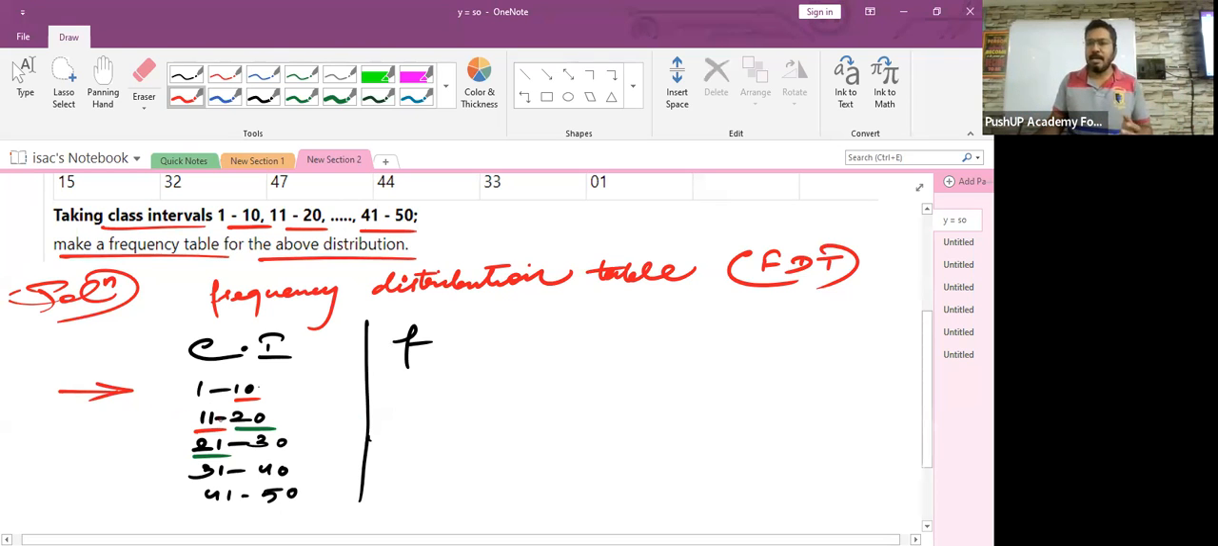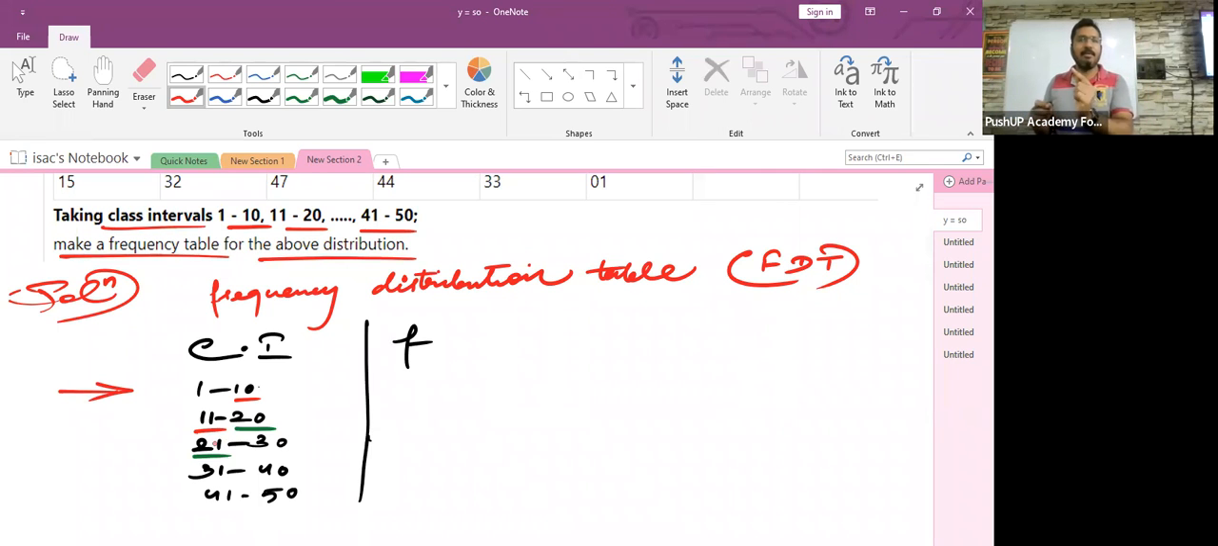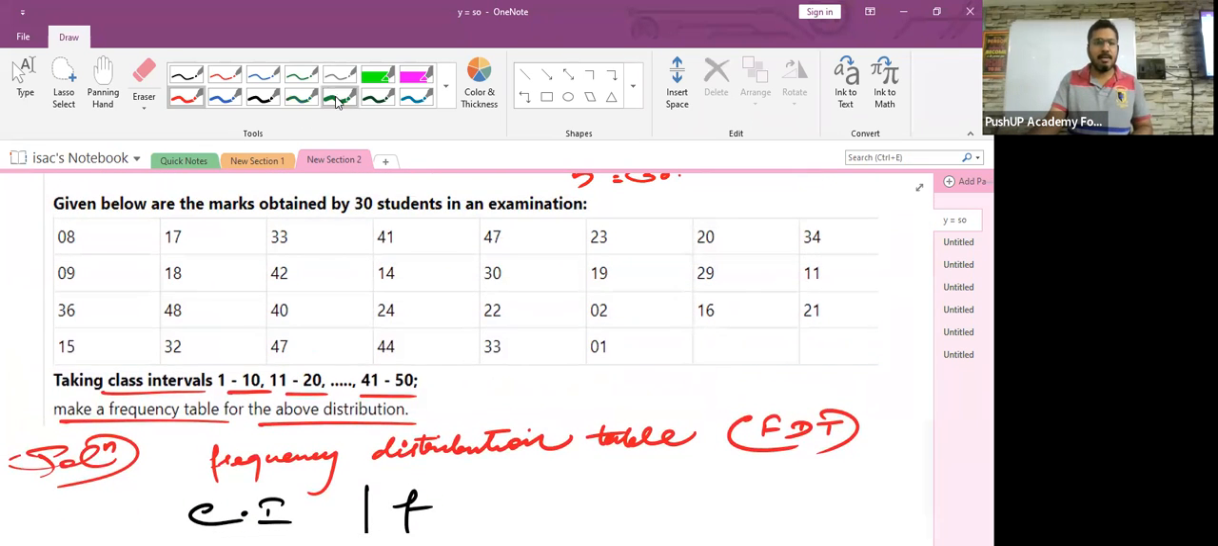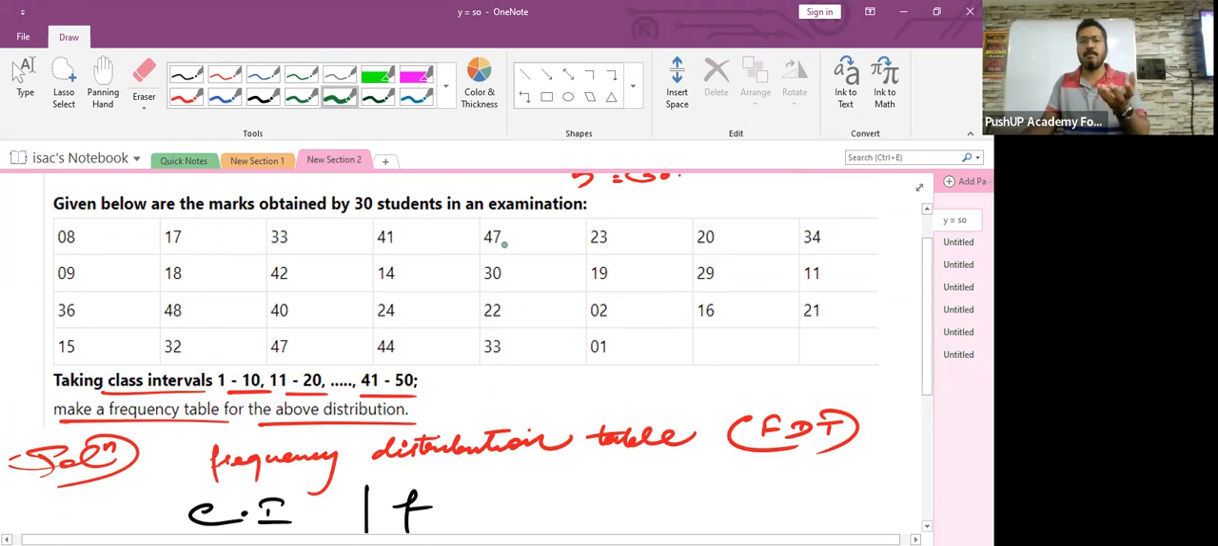So in 1 to 10, 11 to 20, 21 to 30, when you're considering the first class interval, the number 1 will be counted, the number 10 will be counted. For 11 to 20, the number 11 will be counted, the number 20 will also be counted. That is the way you have to do the counting. Now, children, these are the numbers to be considered: 8, 17, 33, 41, 47, and so on till here. These are the numbers which you have to count.